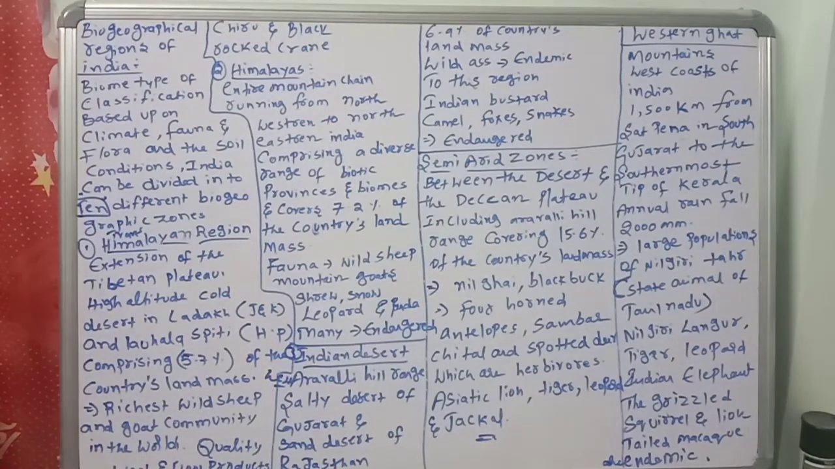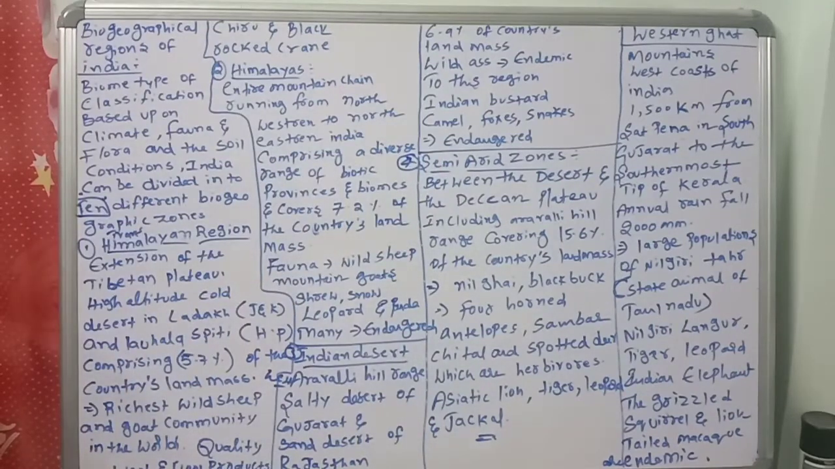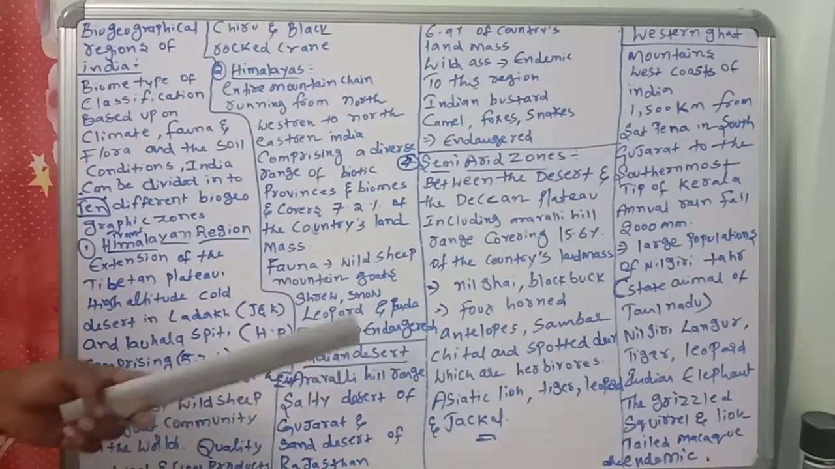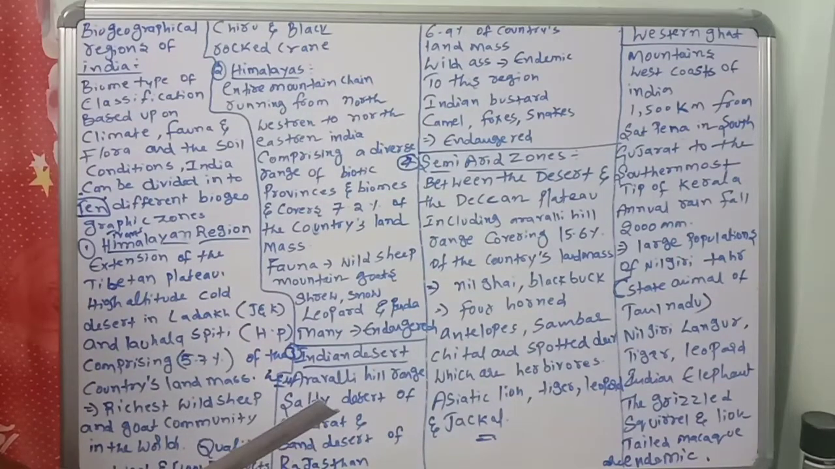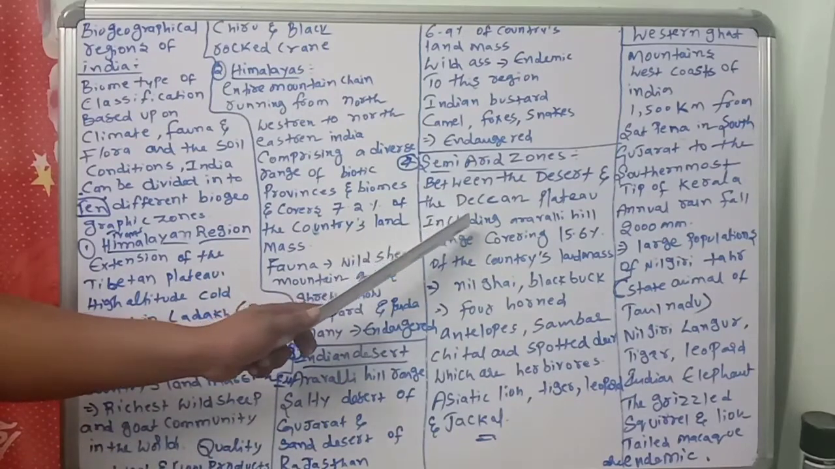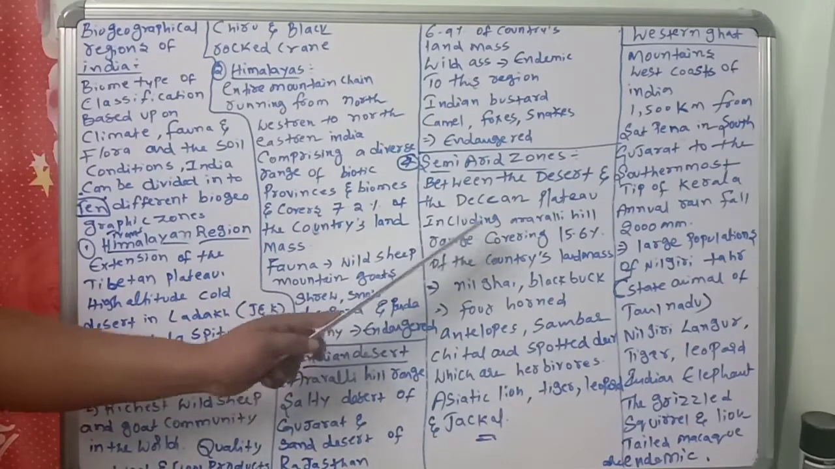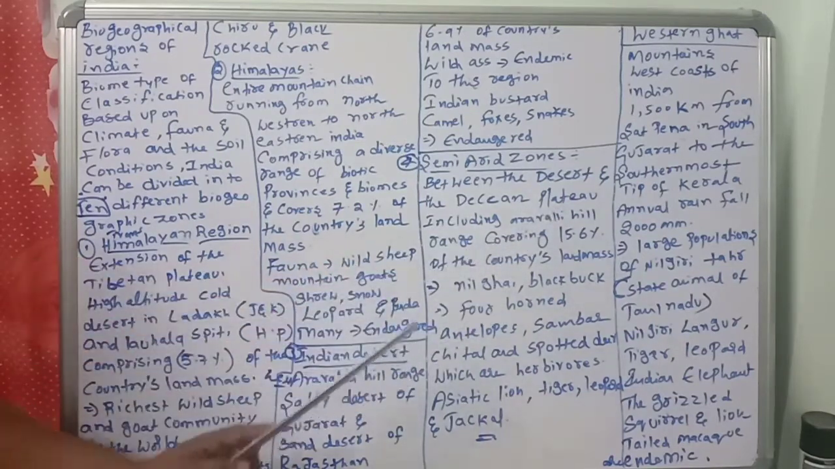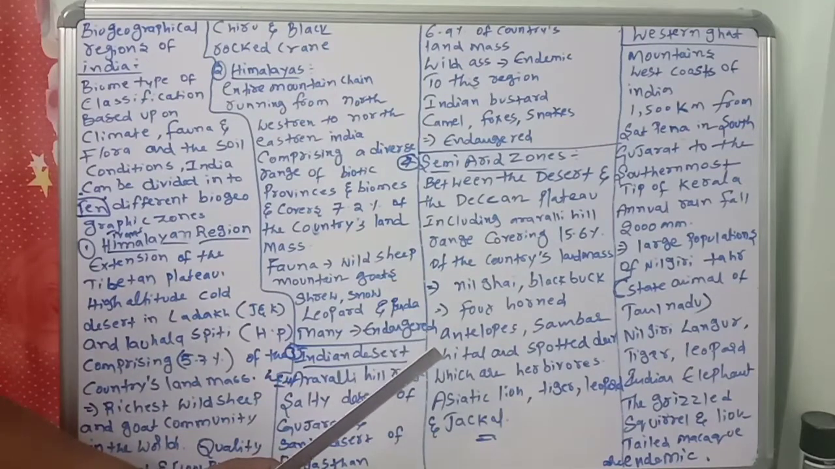The fourth one is the semi-arid zones. What is the specialty of semi-arid zones? This zone is between the desert and the Deccan Plateau, including the Aravali Hill Range, covering 15.6% of the country's land mass.